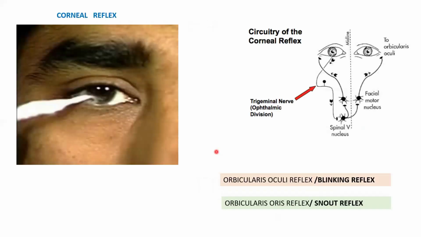Something interesting about the facial nerve we have to definitely talk about is corneal reflex. So what is corneal reflex? We touch the conjunctiva of the eye with a wisp of cotton, and the patient immediately closes his eyes. The afferent component is via the ophthalmic division of the trigeminal nerve, and the efferent component is by the nerve supplying the orbicularis oculi, that's the facial nerve. Similar to corneal reflex, we have blinking reflex, snout reflex. Please read about that also.